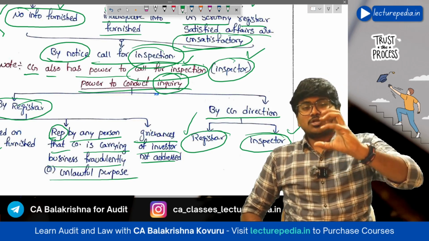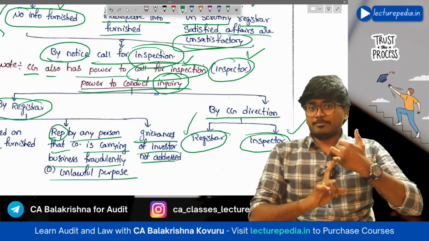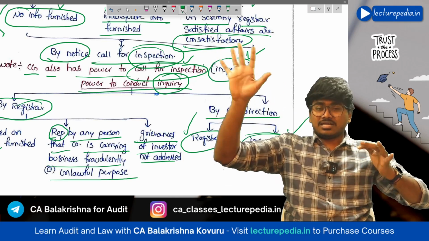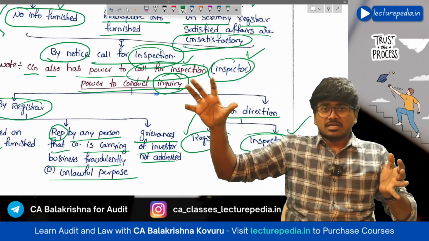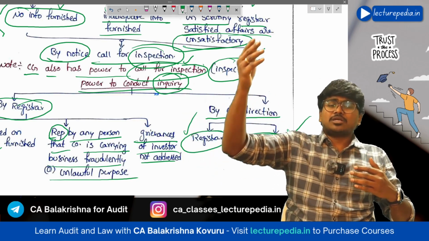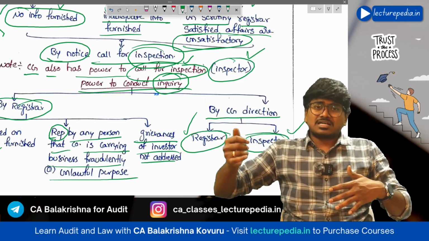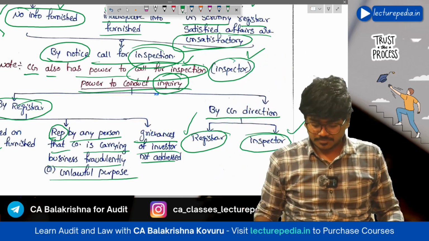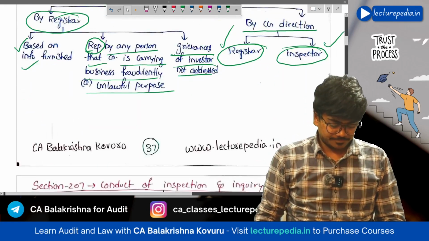This power to conduct inspection and inquiry is available with the registrar of companies or the central government. The registrar of companies, based on the information furnished by the company, can call for inspection or inquiry, and the central government also, if it wants, can call for inquiry or inspection on the company. Hope that is clear. So this is section number 206.